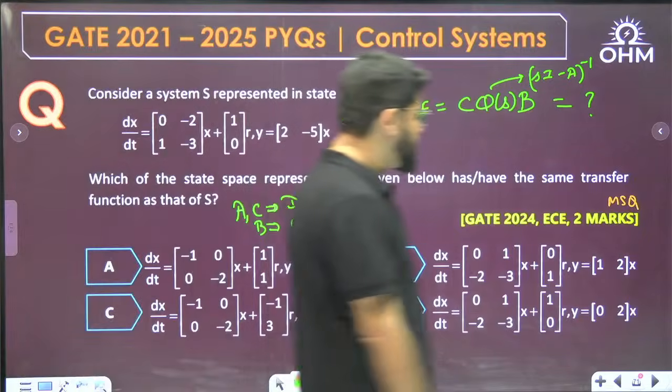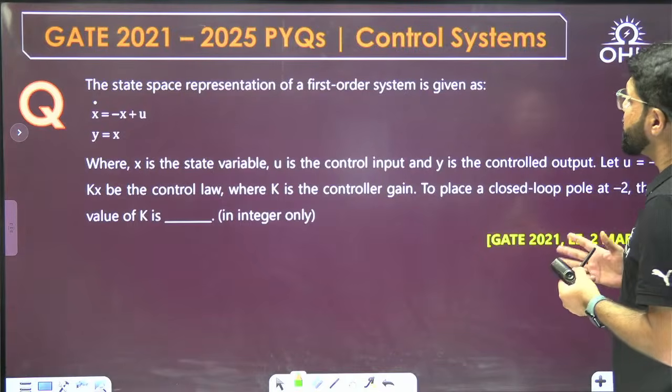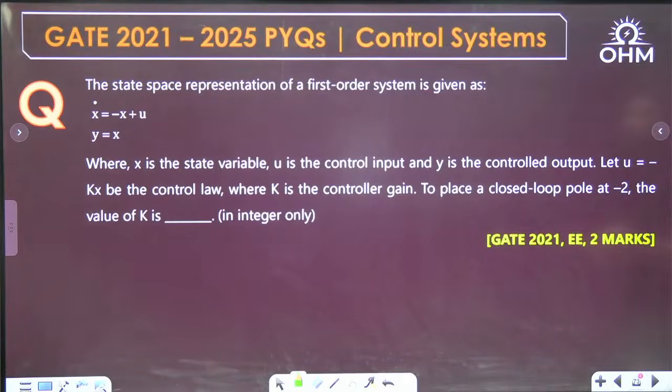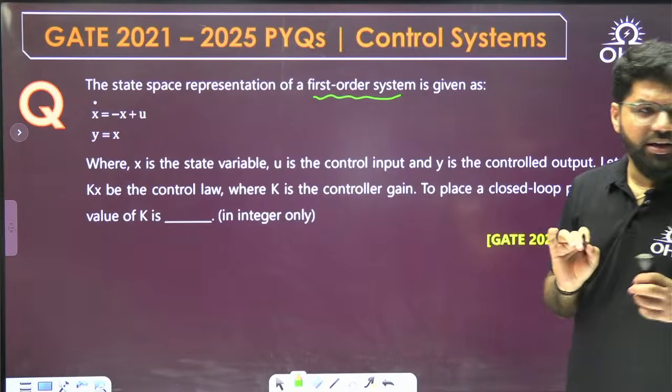Okay, next question. The GATE 21, 2 marks question. The state space representation of a first order system is given to you. x dot is minus x plus u, y equal to x, where x is the state variable. See, it's a first order system, that is why only a single state variable x will come.